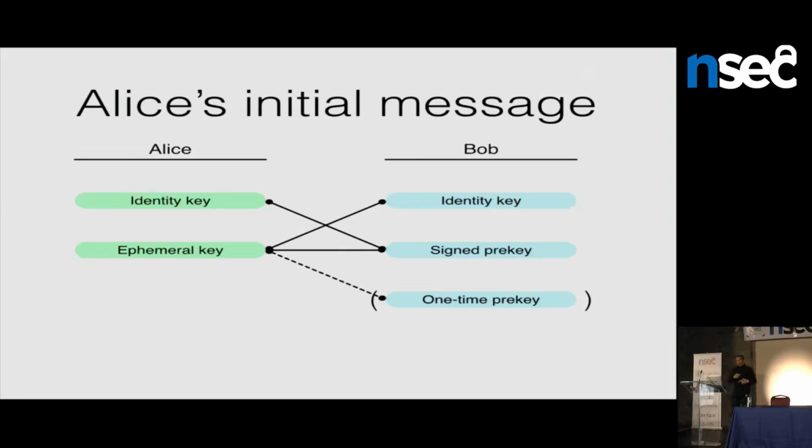She also needs to advertise a ratchet key in every message she sends, so we're going to add one other detail that we didn't mention before. She has to include a ratchet key in her first message. So this is the full set of what comes in Alice's first message to Bob. It's around 100 bytes of keys.